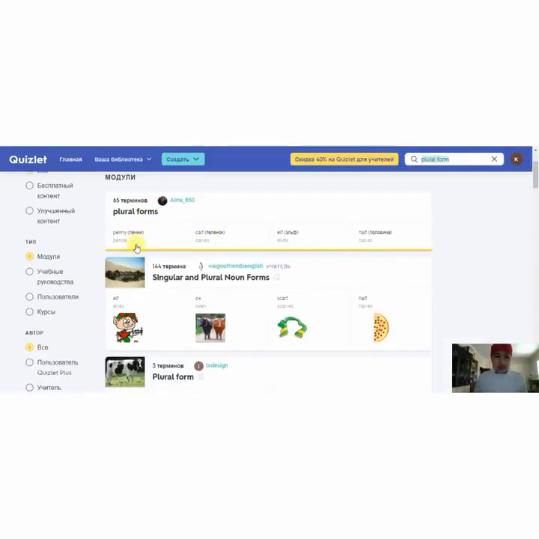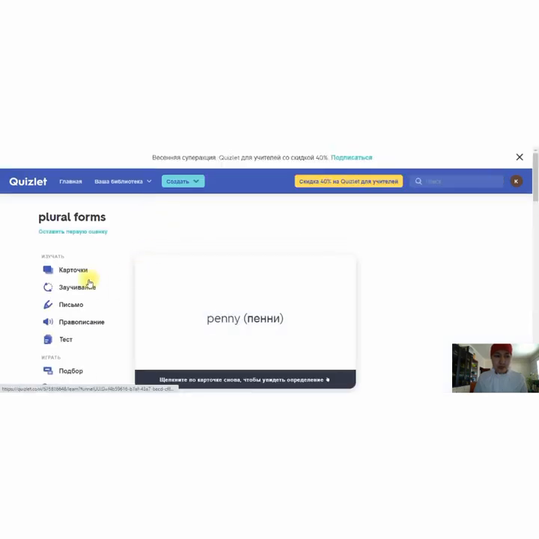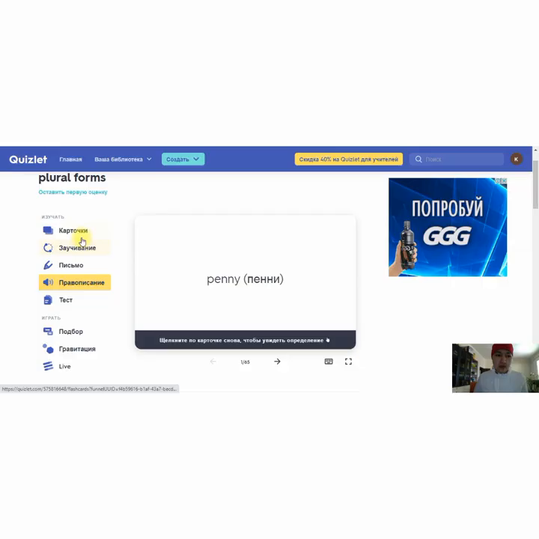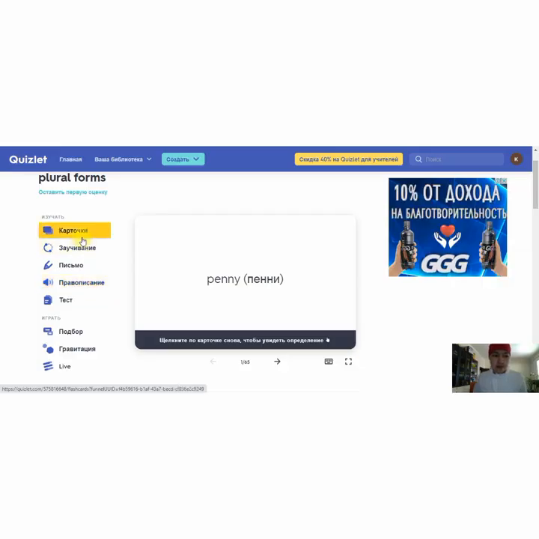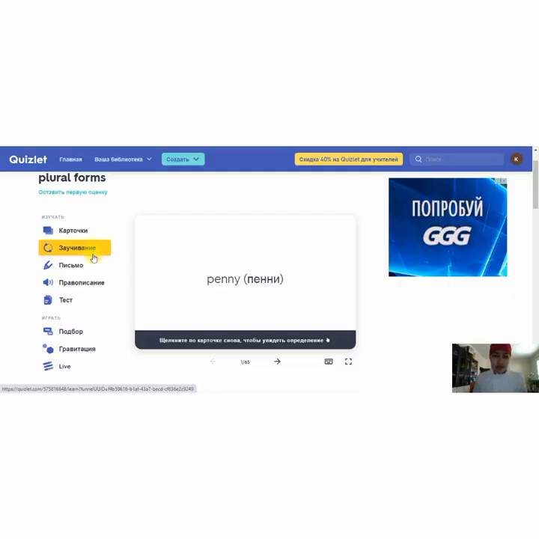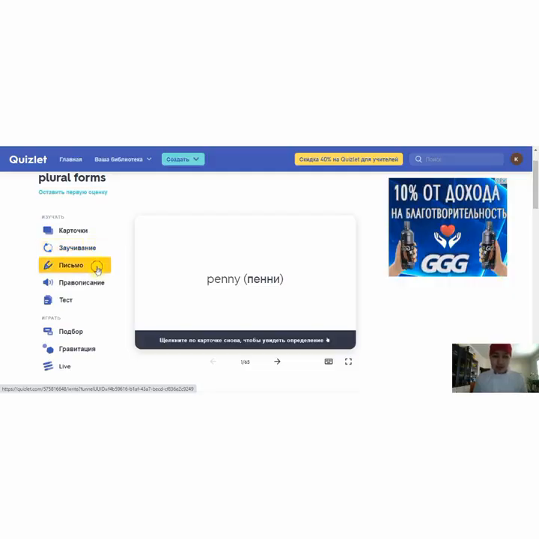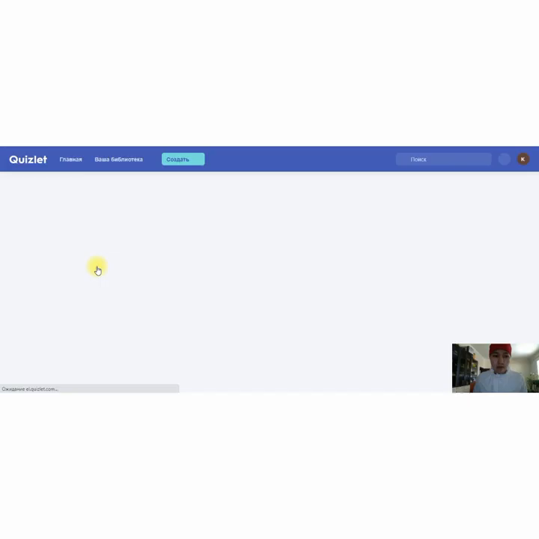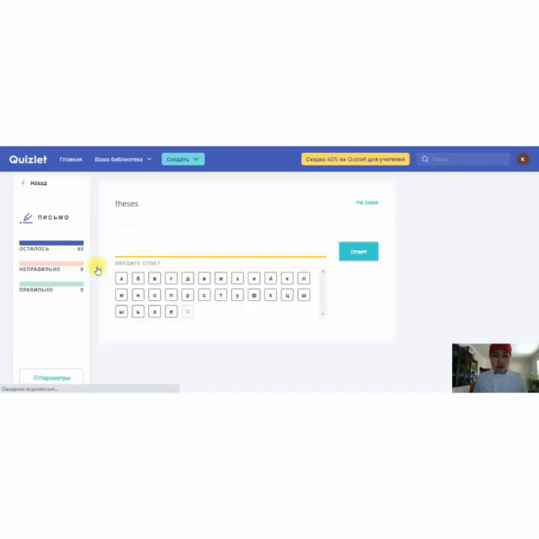So I'll push there and we can see the types of tasks: cards, learning by heart, writing. Just let me show how it works.